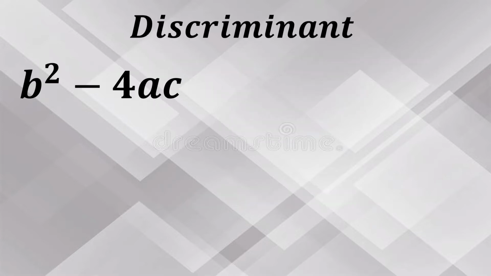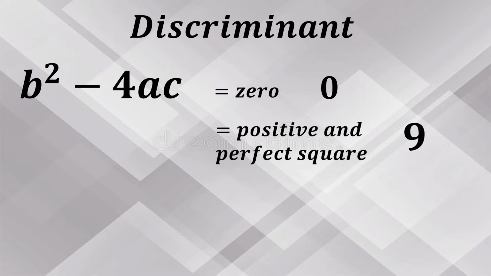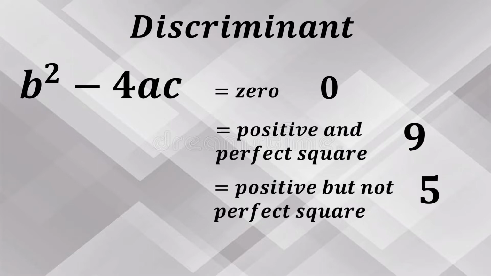The value of the expression b squared minus 4ac is called the discriminant of the quadratic equation ax squared plus bx plus c equals 0. This value can be used to describe the nature of the roots of quadratic equation. It can be 0, positive and perfect square, positive but not perfect square, or negative.